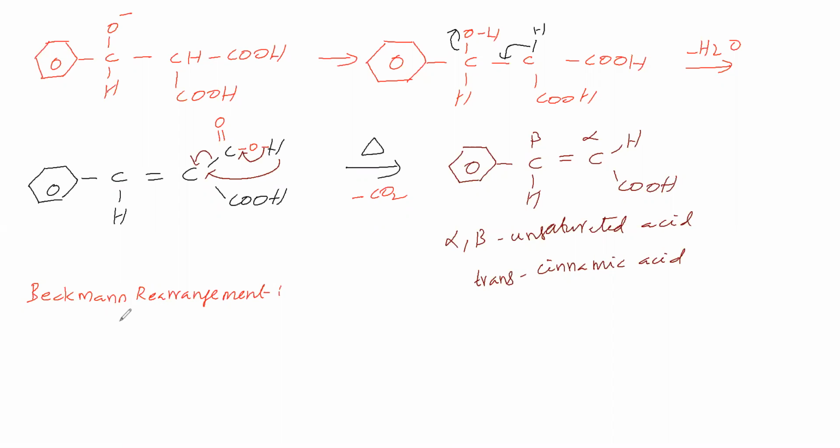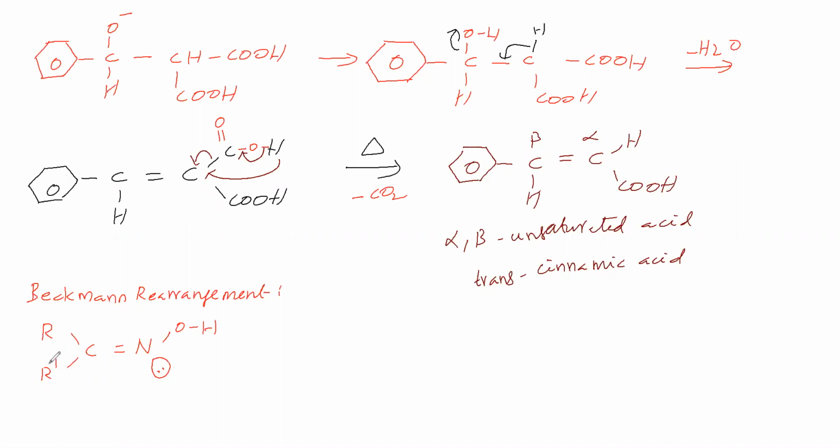How will we get an oxime? When an aldehyde reacts with hydroxylamine, we will get an oxime. When a ketone reacts with hydroxylamine, we will get an oxime. That oxime we are writing like this in terms of geometrical isomer. If you take an aldehyde, in the place of one R, H will be there. If you take a ketone, both will be R groups. So C=N-OH, here N is having one lone pair.